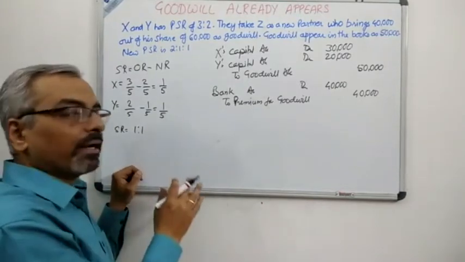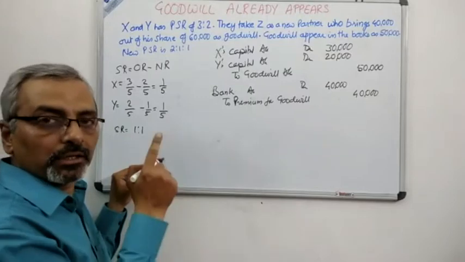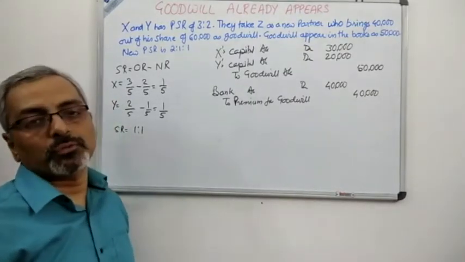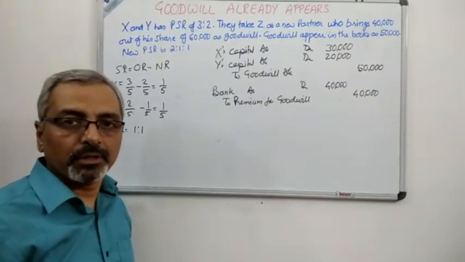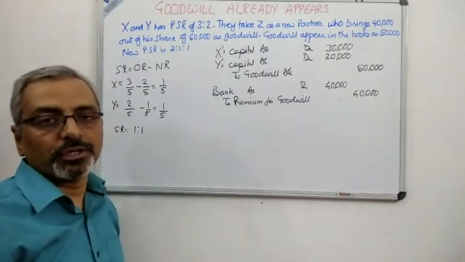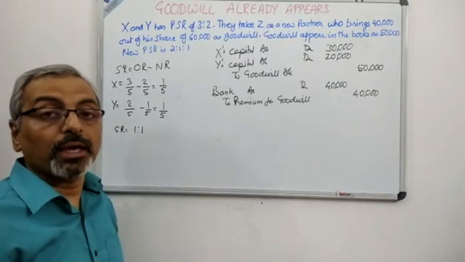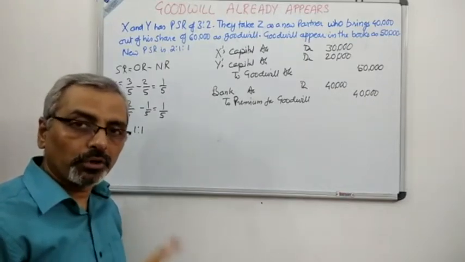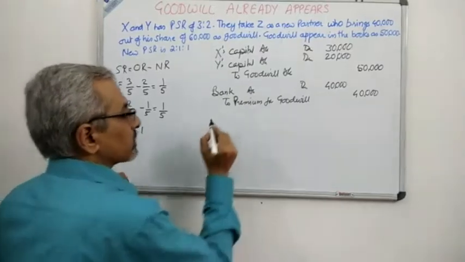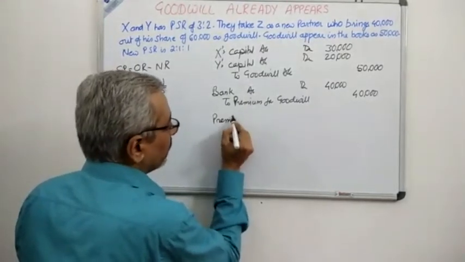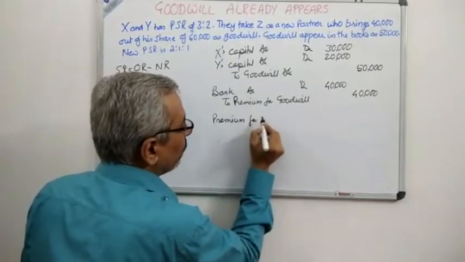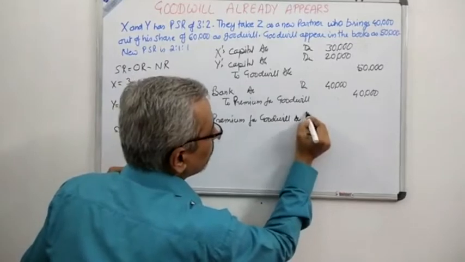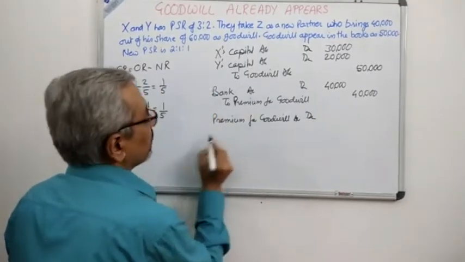And now I'll show that by passing one journal entry. I can pass two separate journal entries. I can pass this journal entry for premium for goodwill for X's capital account, Y's capital account, and show the effect of 40,000, that is 20,000, 20,000. Or I can merge the two journal entries of goodwill brought in and goodwill not brought in, which I'll show you just now. That is premium for goodwill account debit, and what is the new partner's name?